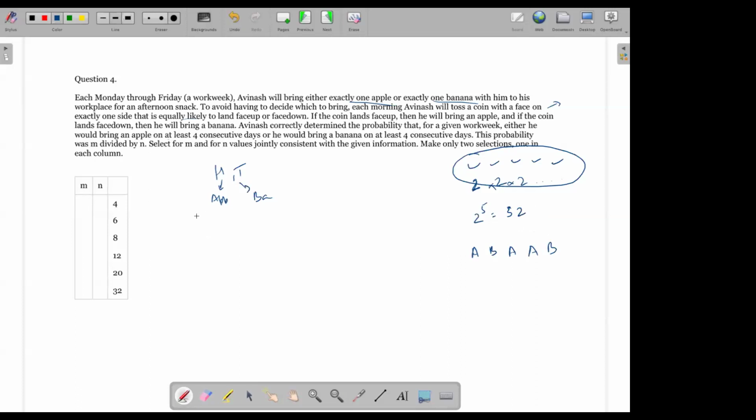So apple I said is H. So at least 4 consecutive days of apple could be HHHHT, right? It could be THHHH, and at least 4 means it could also be HHHHH, right? These 3 are the only possibilities because each one of them has at least 4 consecutive heads.